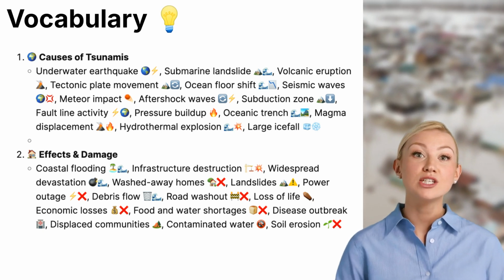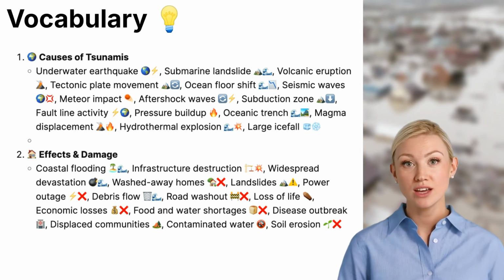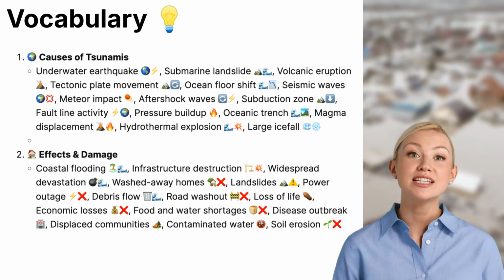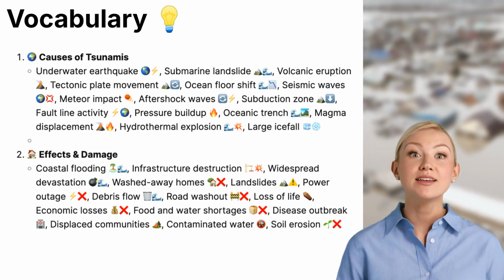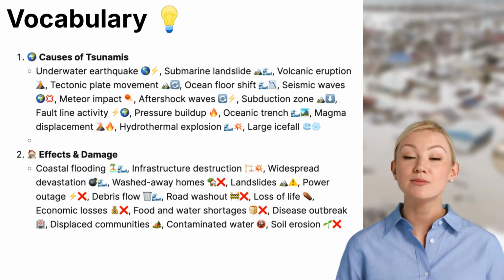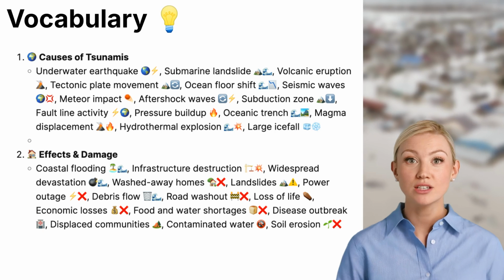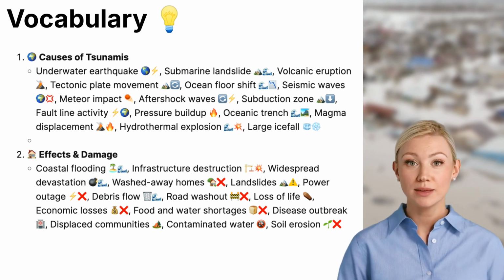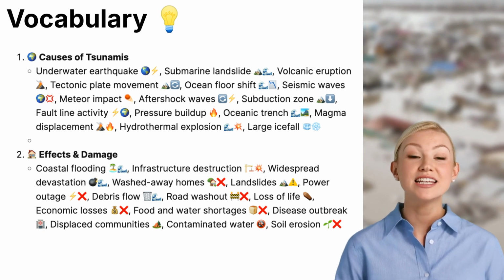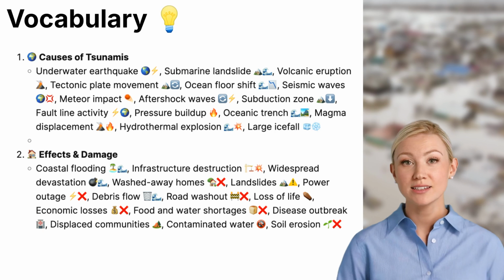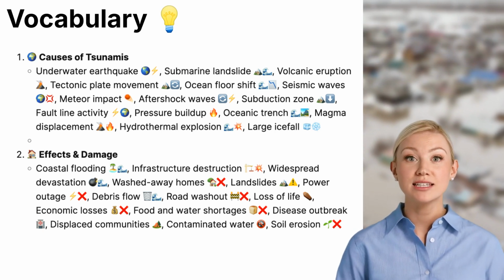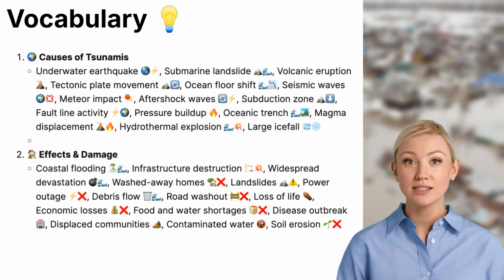Tectonic plate movement. Shifts in Earth's plates can push ocean water, leading to a tsunami. Ocean floor shift. Sudden changes in the seabed structure can create waves that grow into a tsunami. Seismic waves. The energy released by earthquakes can travel through the ocean, forming waves that turn into tsunamis. Meteor impact. A large meteor crashing into the ocean can send huge waves across coastal areas. Aftershock waves. Smaller earthquakes following a large one can sometimes trigger additional tsunamis.